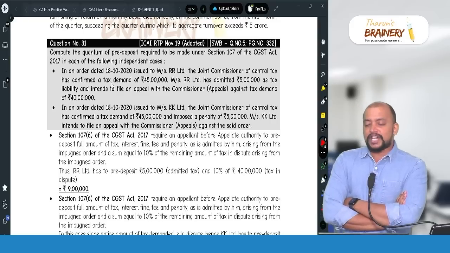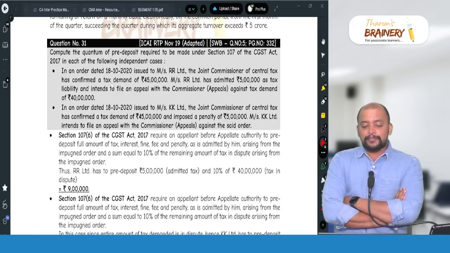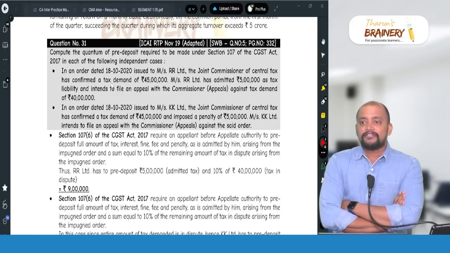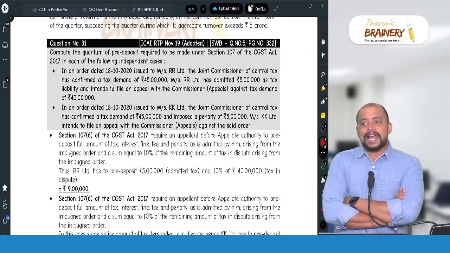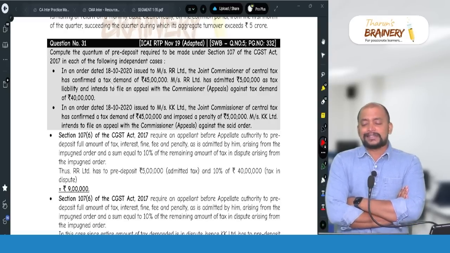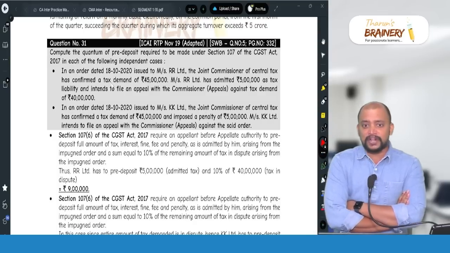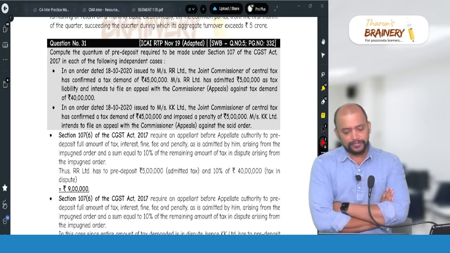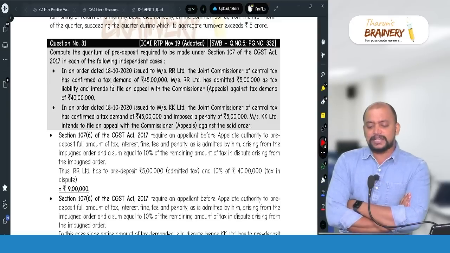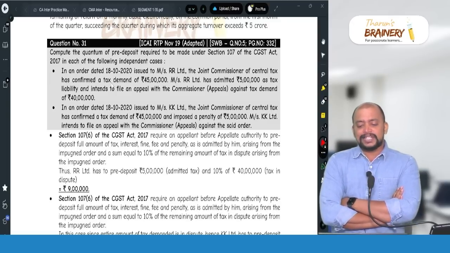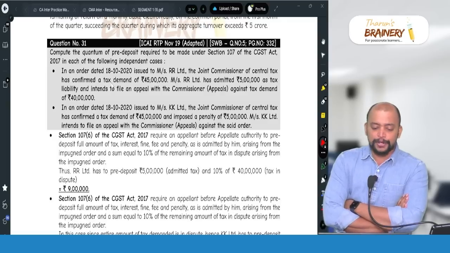So 100% of the admitted dues is 5 lakhs and 10% of the disputed tax is 4 lakhs. So therefore 9 lakhs will be payable, and this 10% will be subject to a maximum of 25 crores under CGST, 25 crores under SGST, but that is not applicable here. So just 9 lakhs will be taken as the pre-deposit.